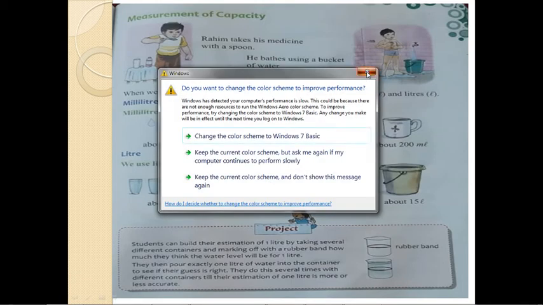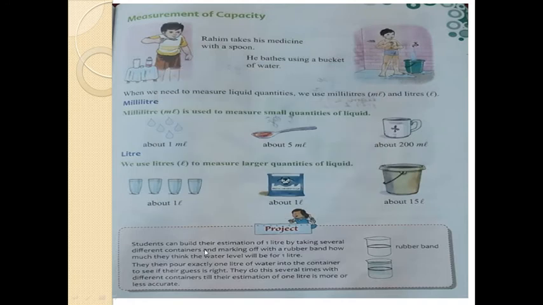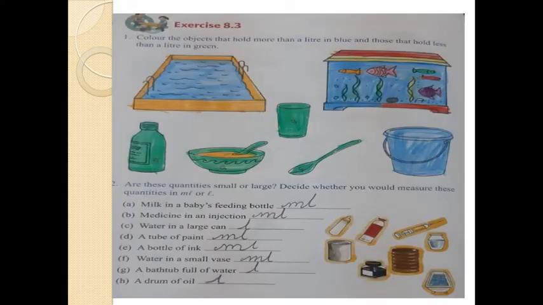Here check the example of liter. We use liter, symbol is L, to measure larger quantities of liquid like 4 glasses together, it is coming 1 liter. This is 1 liter milk packet, and bucket is more than 15 liter. Here is the practical, try to do project work.